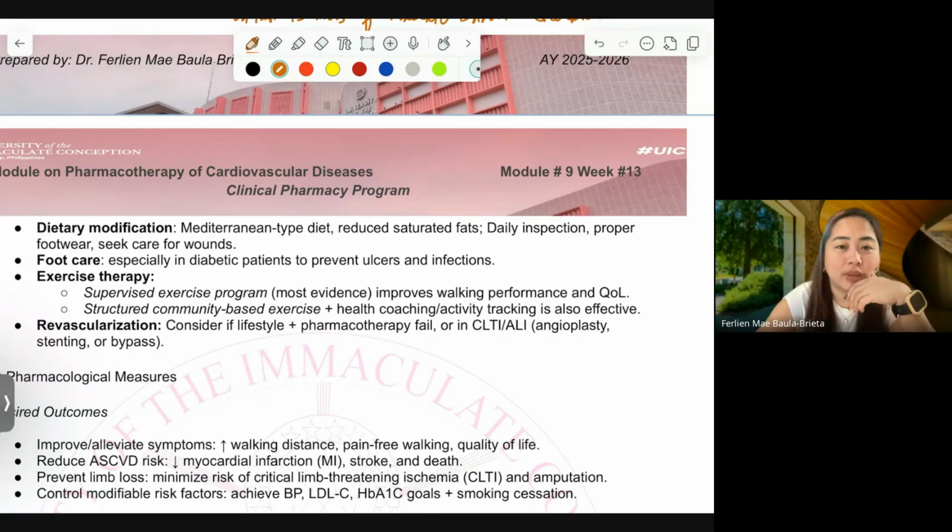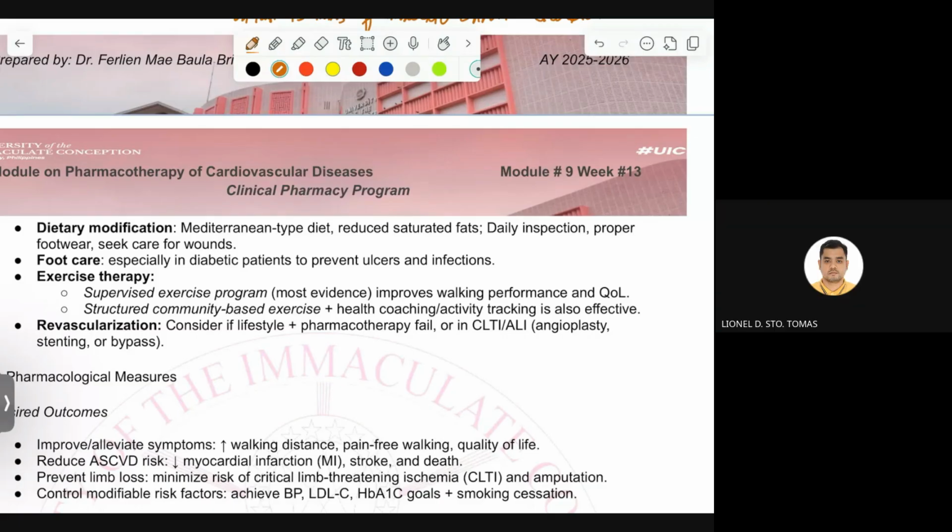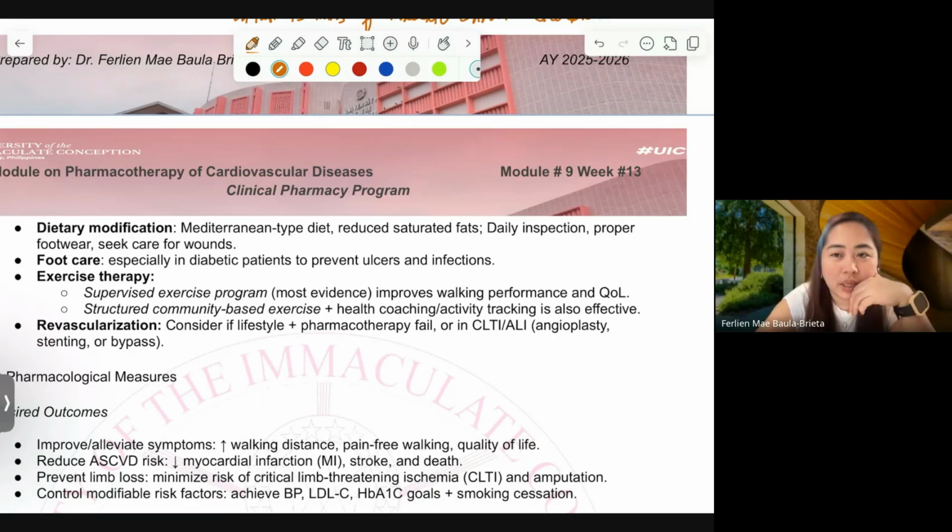Hello, are you still there? What is an example of Mediterranean diet? Yes, Lionel. Ma'am, I'm not sure, but it's more on greens, vegetables and meat. Okay, that's right. More on fruits, vegetables.